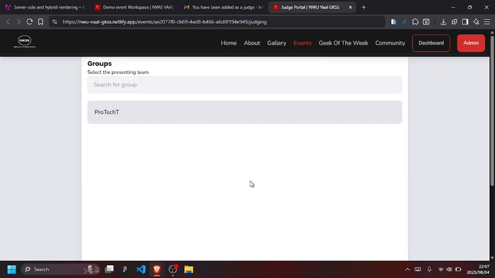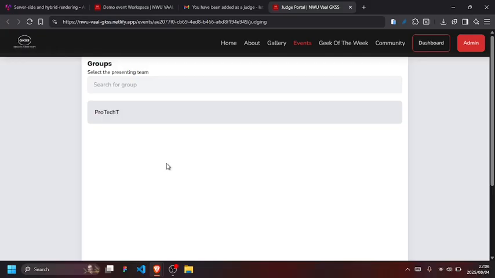If the event ID is wrong, like you're at an event you're not supposed to be at, you're not a judge for that event, you are a judge for a different event, it's going to return that error: error processing request, you might have a wrong link. You understand? That's how I make sure nobody can access the judging portal if they are not invited.